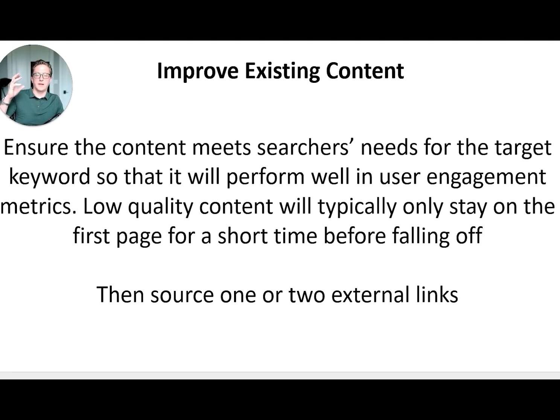So on top of that, it's very important that the content meets searchers' needs for the target keyword. So what we have to do is look at the pages that are currently ranking in the top 3, top 4 positions and make sure that our content meets the same searcher's needs. Otherwise, we're going to do all this work to push your URLs onto the first page of results, and then they're immediately going to drop off because Google is going to see terrible user engagement. So we need to maintain user engagement while we're doing this also.